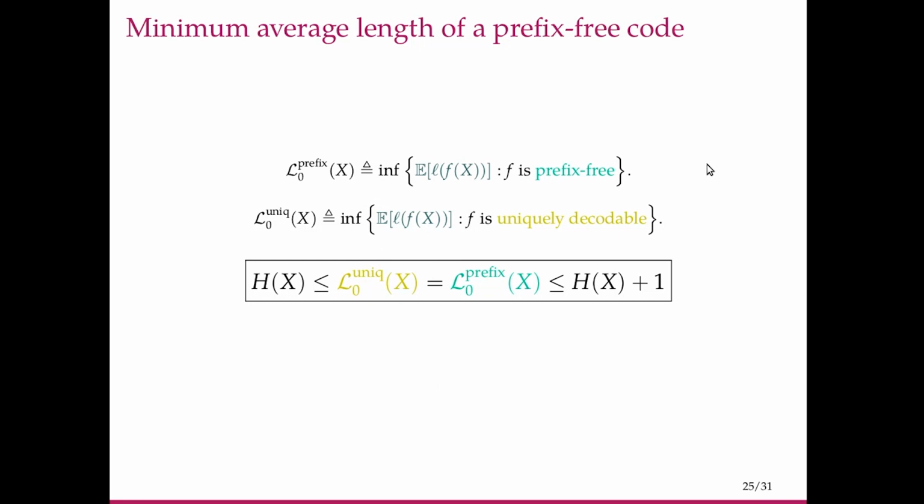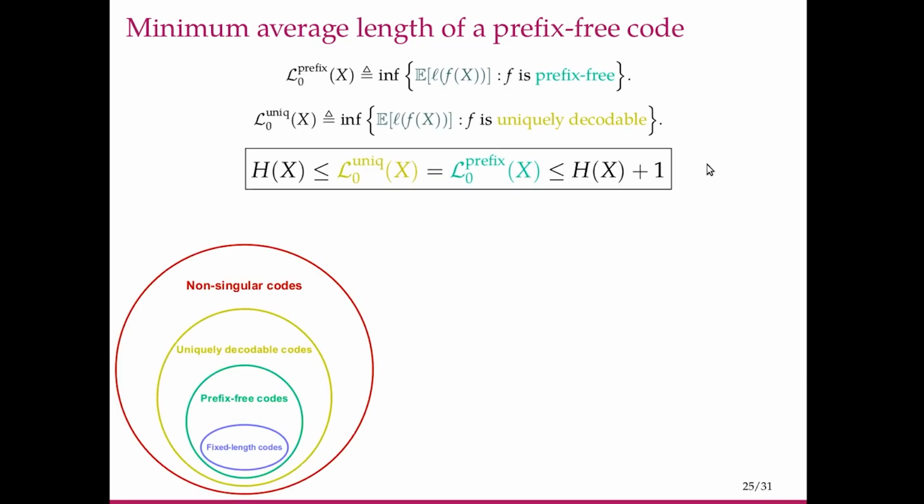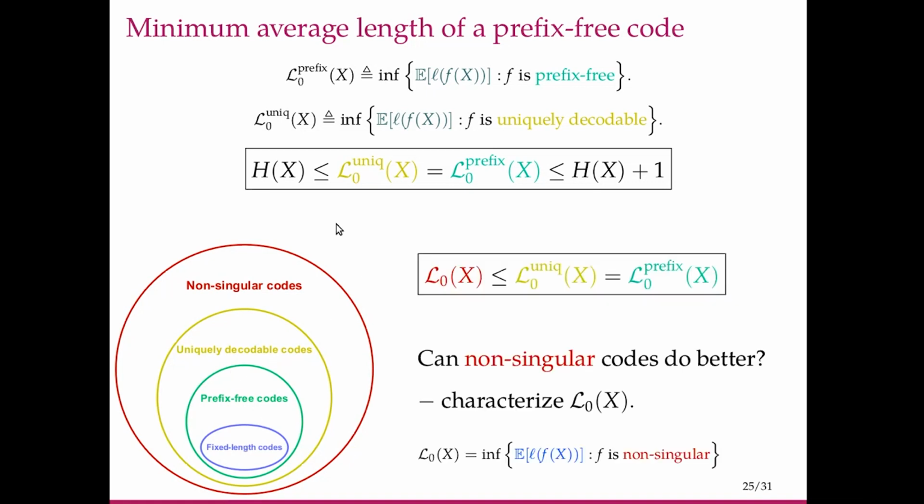Now recall this diagram, where there is a class of non-singular codes within which these sit. We could say upfront that L0 of x, the minimum expected length of a non-singular code, is less than or equal to L0 unique, which was less than or equal to L0 prefix, but we showed it is equal to it. So this much we have obtained.